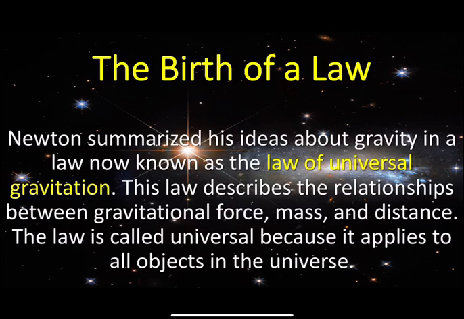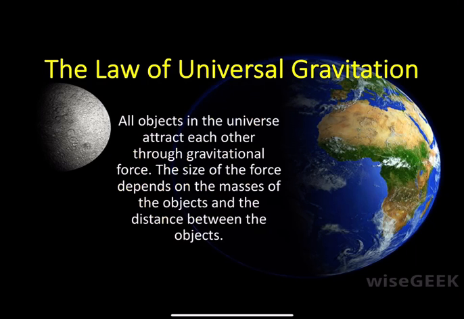Newton summarized his ideas about gravity in a law known as the law of universal gravitation. This law describes the relationships between gravitational force, mass, and distance. The law is called universal because it applies to all objects in the universe. The law is stated as this: all objects in the universe attract each other through gravitational force. The size of the force depends on the masses of the objects and the distance between the objects.